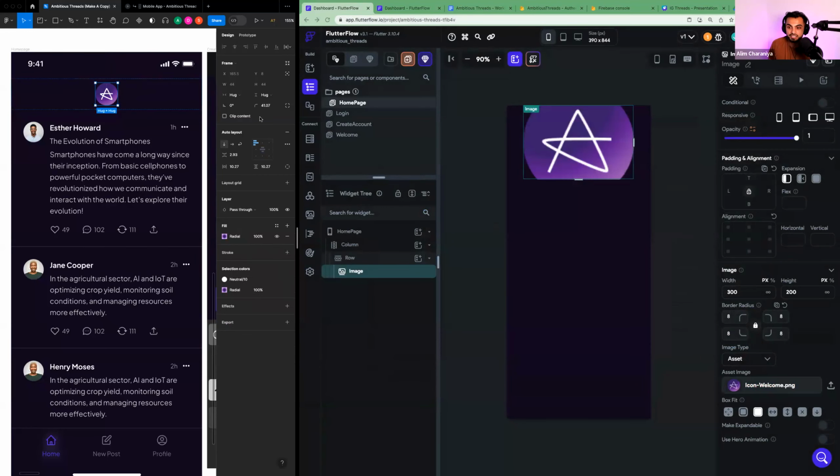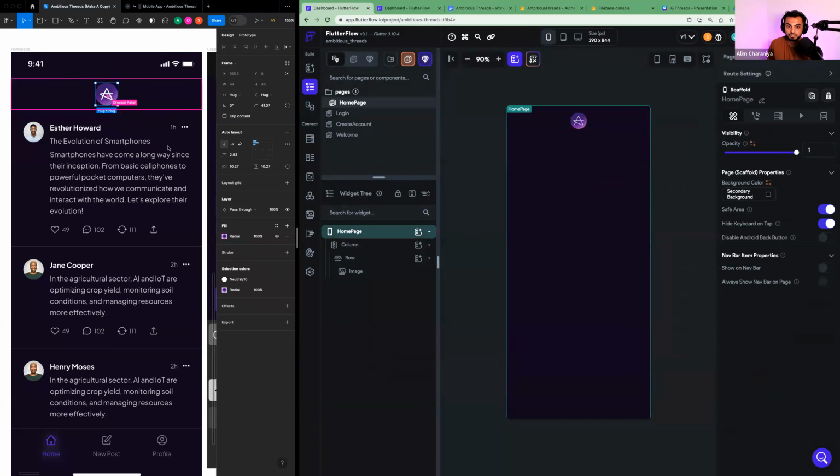And I believe this size is 44 by 44. So we'll go 44, 44. Beautiful. And then we'll activate the row and we'll add 20 points of padding to the top and 20 points of padding to the bottom. And now you got your icon here. Cool. Awesome. So you have a column, and then you have a row.